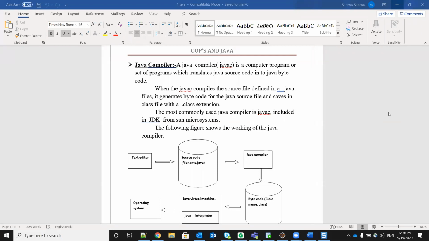Then what is the duty of this Java compiler? When we compile the program, it should compile the program. So how are we asking the compiler to compile? We are giving the instruction. How are we giving the instruction? We are using a command. What command are we using? javac space program name dot java, right?